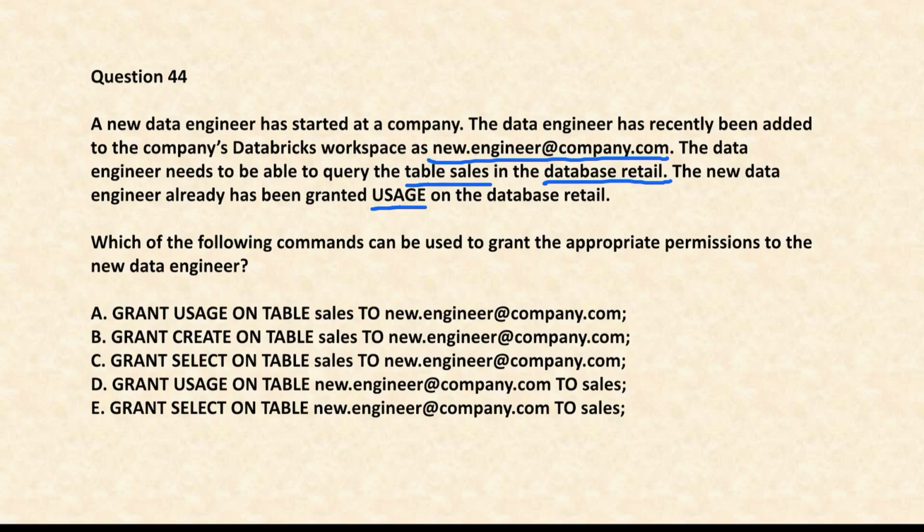So basically, the usage permission is needed for anyone who wants to do anything in that particular table. Let's say you want to do a select, you want to create, you want to go ahead and modify, usage permission is needed. So for that, you need a usage permission basically. And it says grant usage on table name to this particular individual, which is correct. You don't need a create, you don't need a select, you don't need this because this is not the table name. This is basically your user's name, right? This is also not correct. So the option A is correct for question 44.